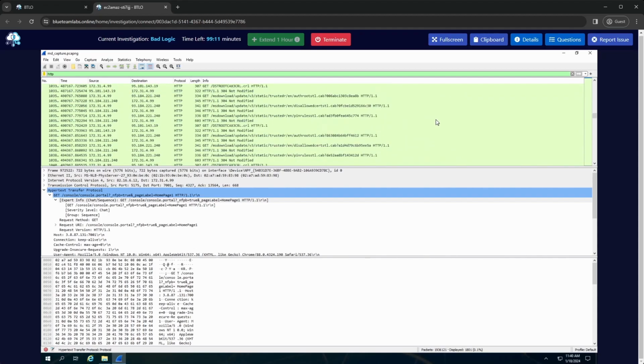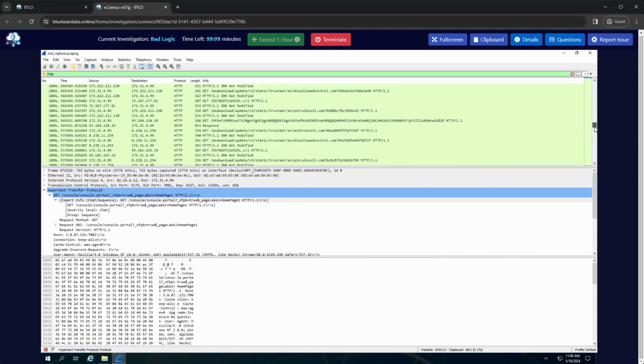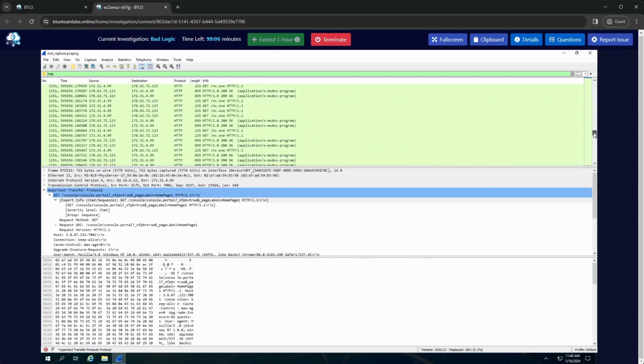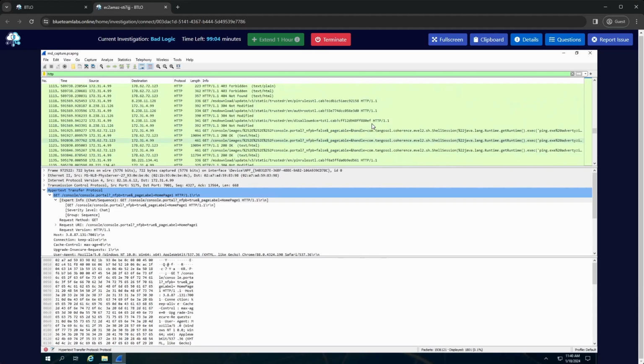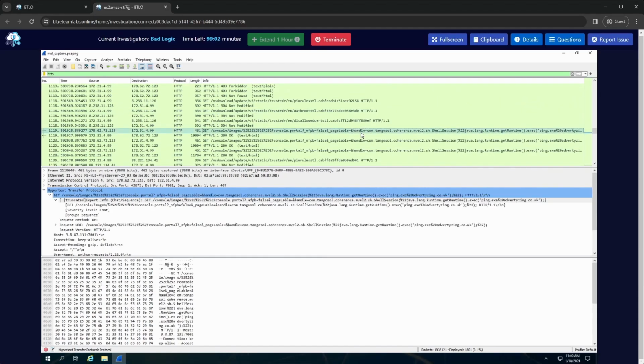Okay, I think I'm going to go back to where I was because I think that's probably going to be where things are happening. So let's go back to rules and netcat and the console images. Okay, so I think maybe the next step is we can maybe filter on port 7001 to see what's going on. But looking at this, we have some information we can go on to probably answer the first question. So let's just take a look.